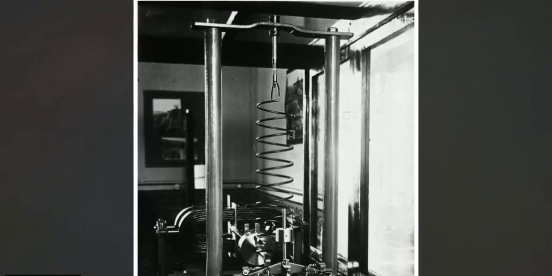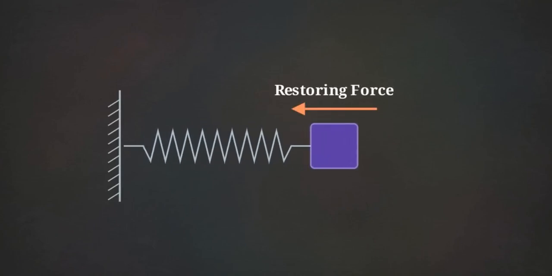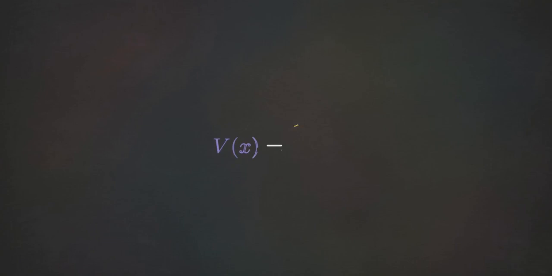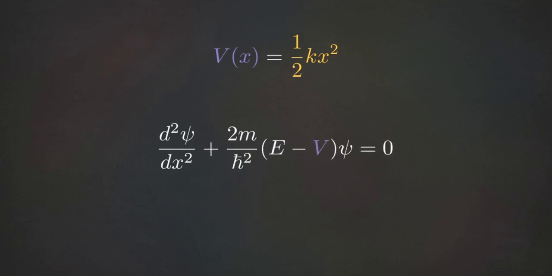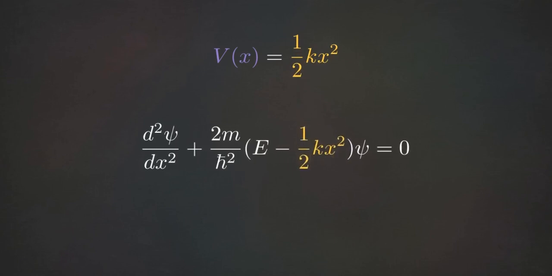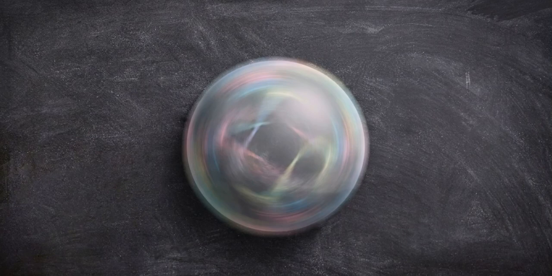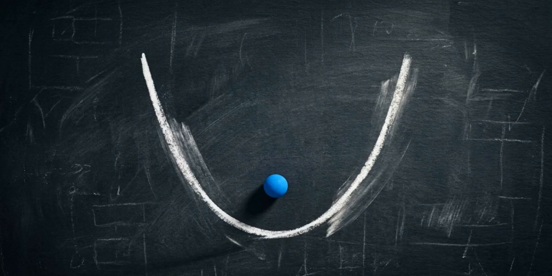Looking at this vertical spring apparatus, we know from Hooke's law that the restoring force is proportional to displacement. This gives us our classical potential energy formula, 1/2 kx squared. We take that classical potential energy function and plug it directly into the time-independent Schrödinger wave equation, replacing the V of x variable. Because a perfectly still particle violates the uncertainty principle, we must now solve this equation to prove mathematically why a minimum level of motion is a physical requirement.